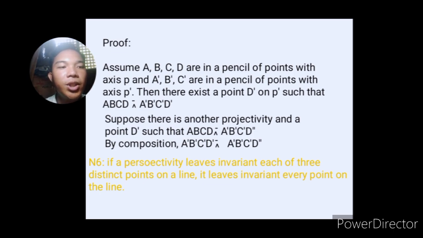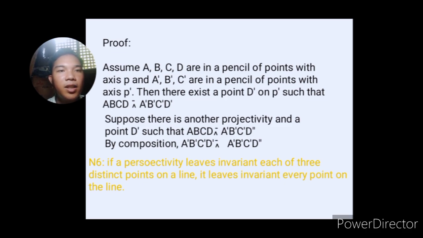So the points are also lying on line P prime. Okay, so then there exists, let's say, a point D prime. According to the last theorem last time, there exists a point D prime on P prime, such that A, B, C, D is projectively related to A prime, B prime, C prime, and D prime.